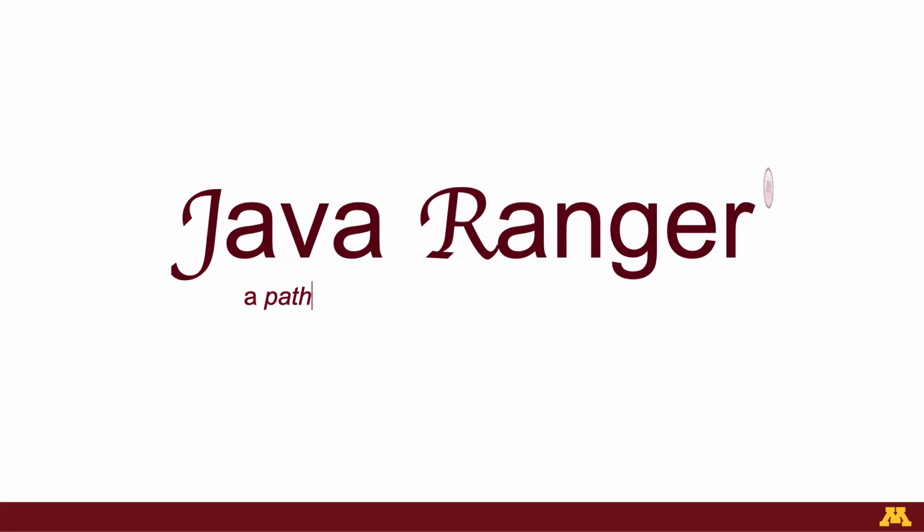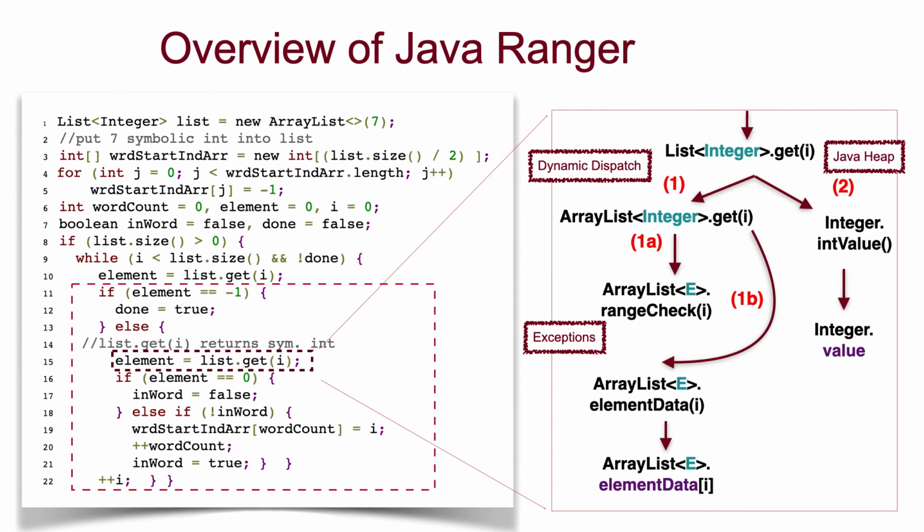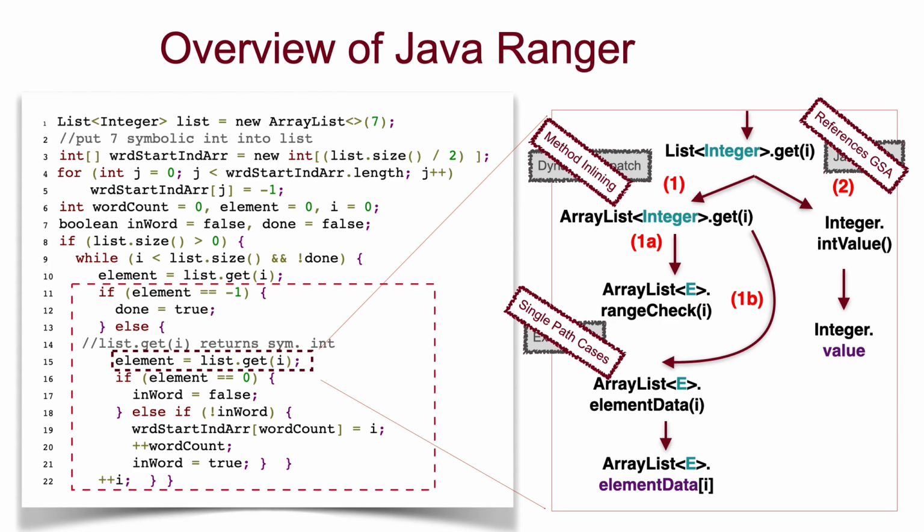And thus we present Java Ranger that does all of that. It's a path merging tool for Java programs. Java Ranger handles dynamic dispatch by allowing method inlining. It presents single path cases as a way of dealing with exceptions. And finally, Java Ranger supports internal creation of single-gated assignments for references to account for heap manipulation. And therefore, using this, Java Ranger is able to transform the 2 to the power of 200 execution paths in this program to a single execution path.